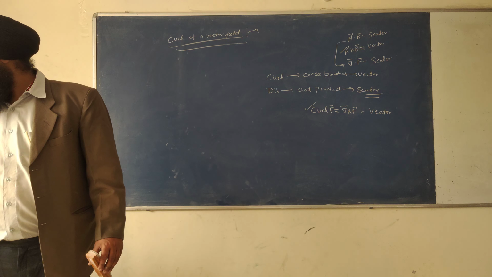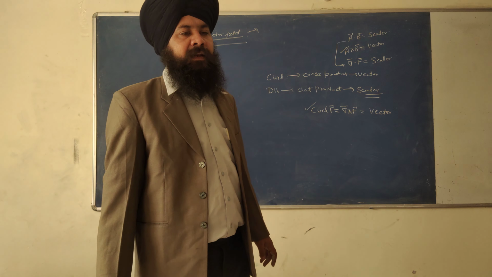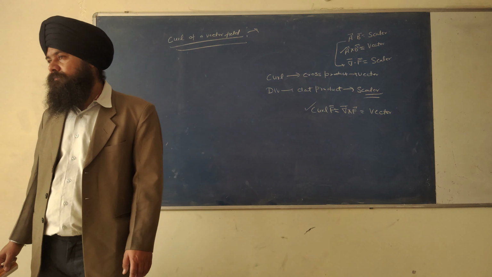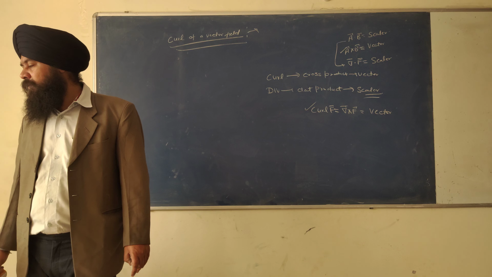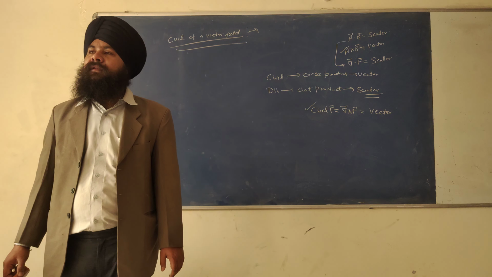The curl of a vector at any point in a vector field is a vector whose magnitude is equal to line integral per unit area,